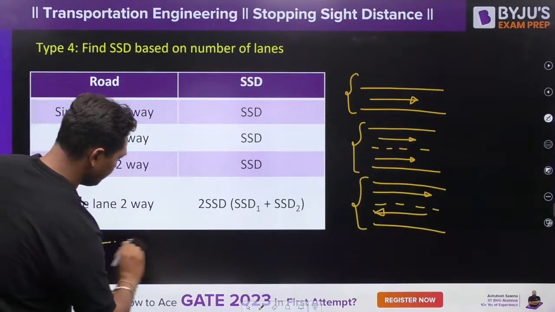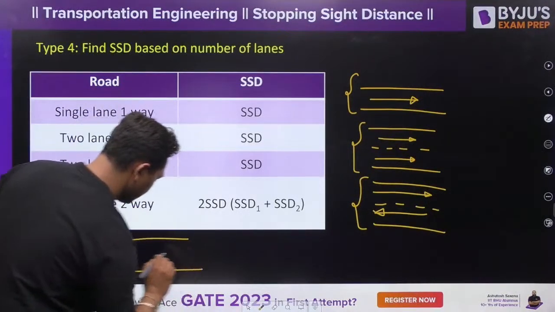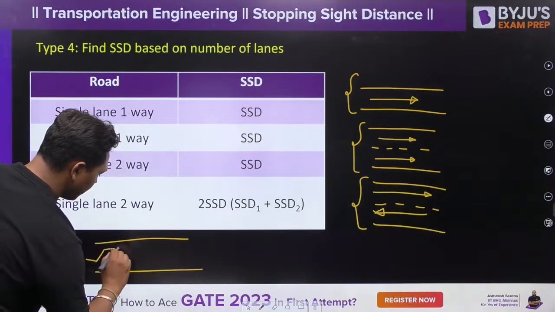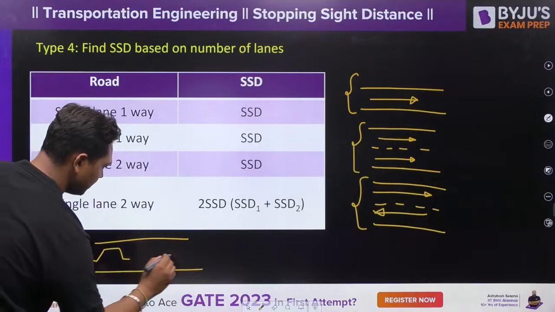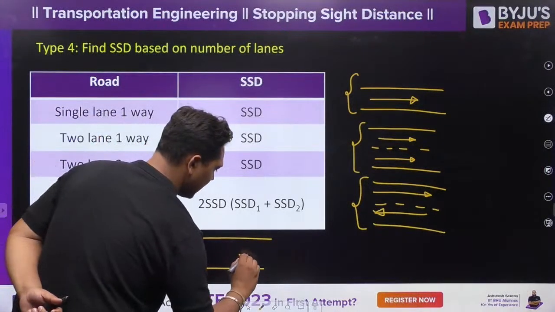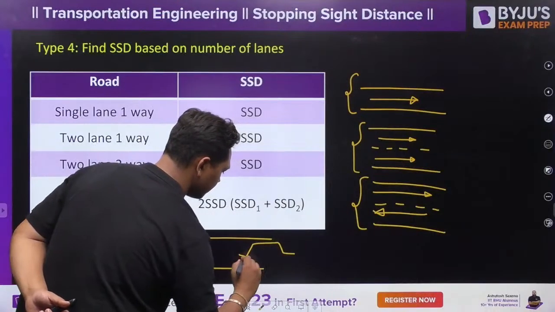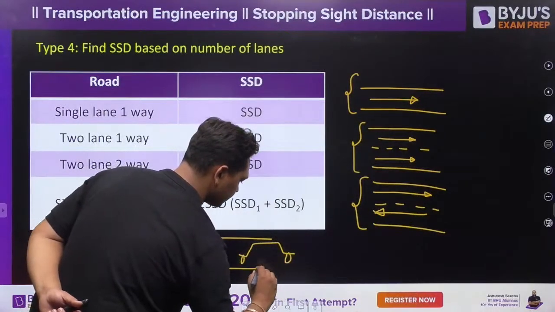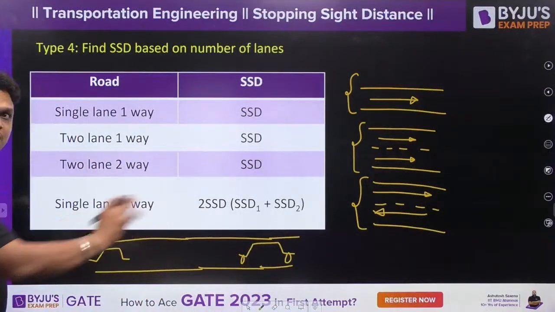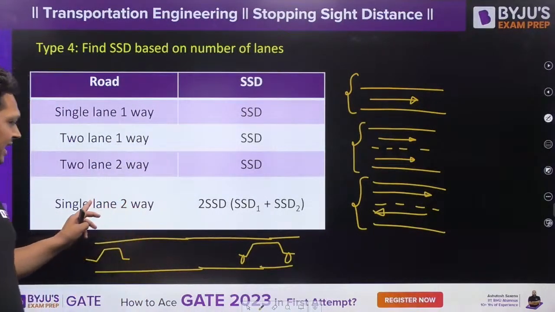Now see everyone, this is the point to be considered. Suppose a car is coming from this direction and another car is coming from this direction. They are both traveling on the same lane, so this is single lane two-way traffic.